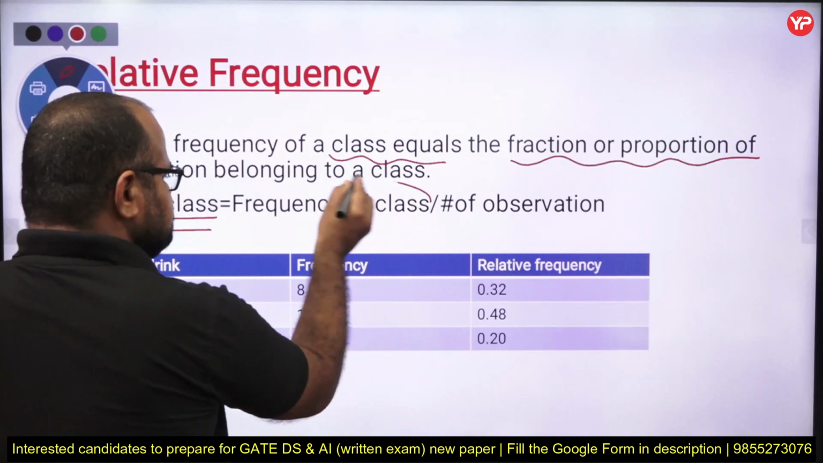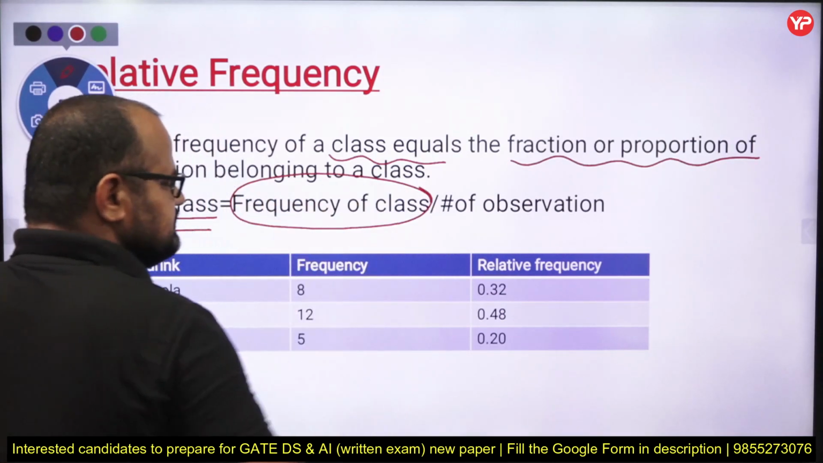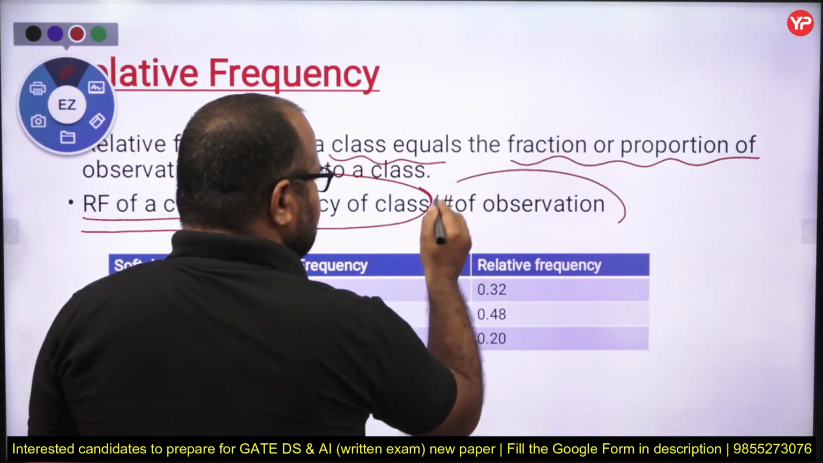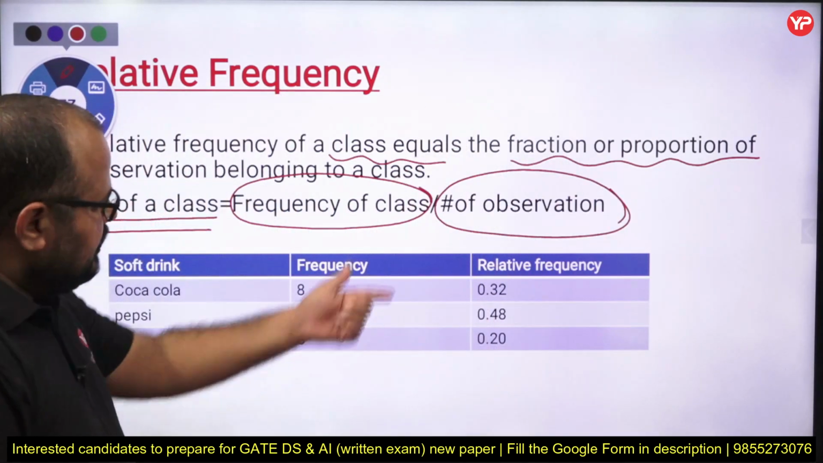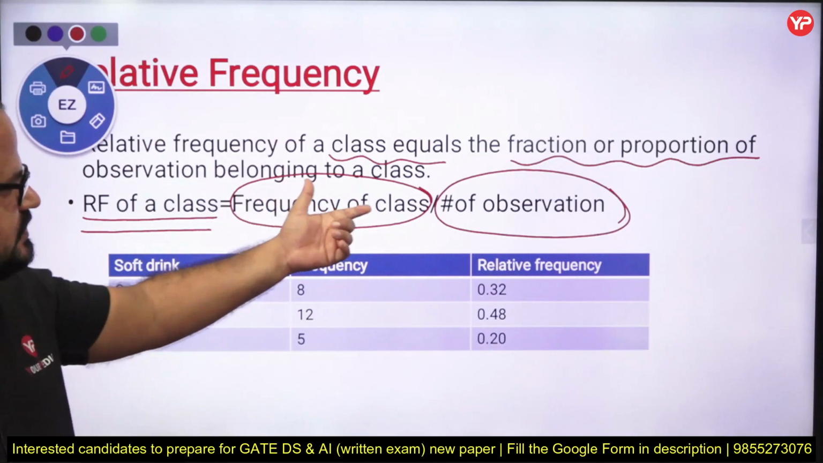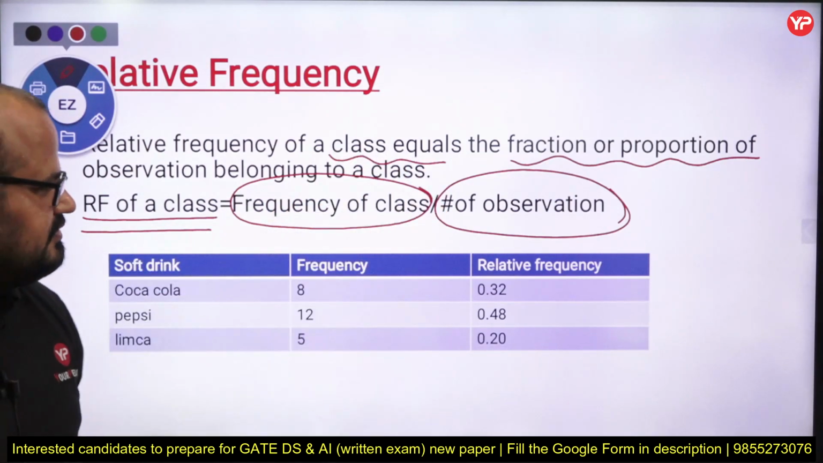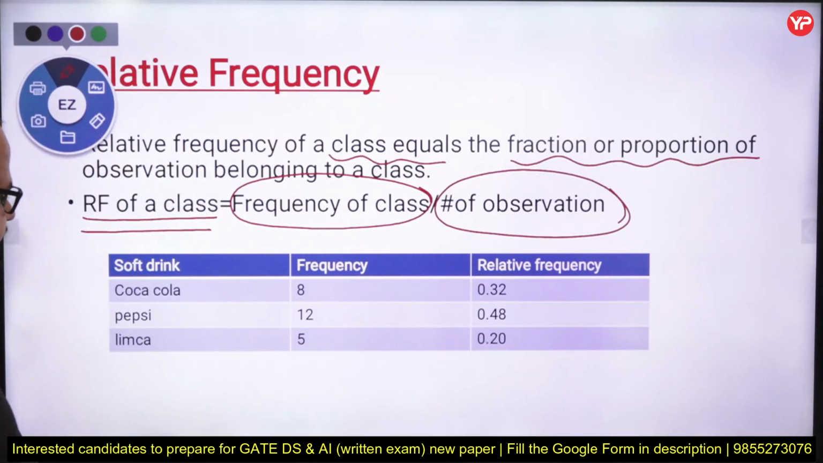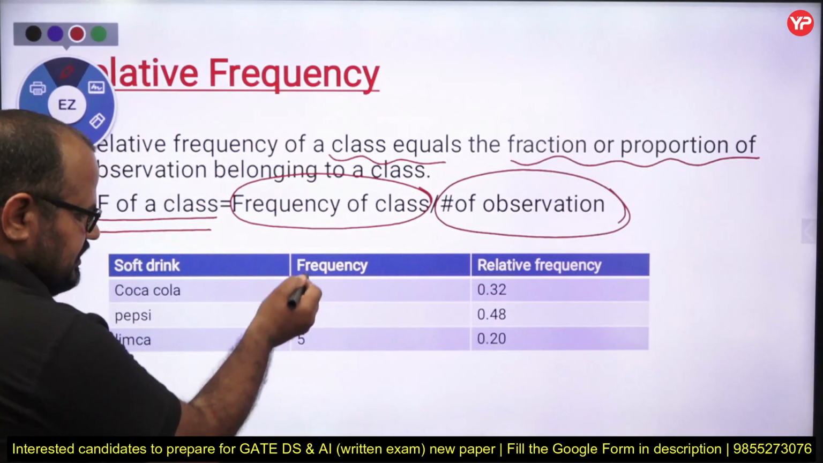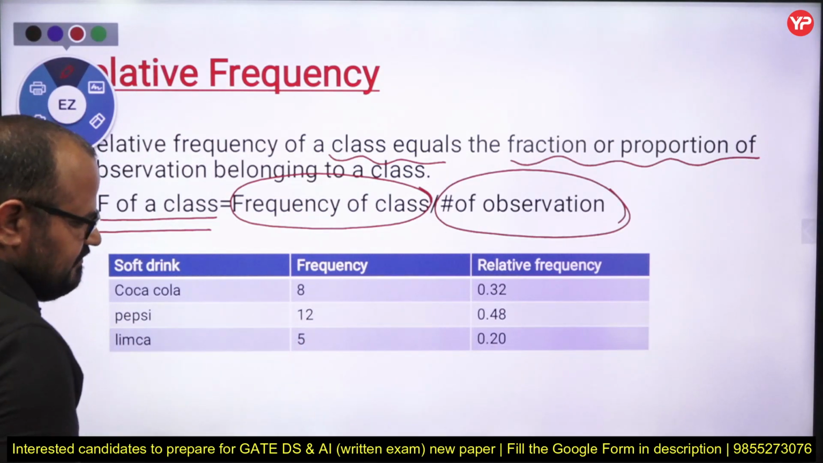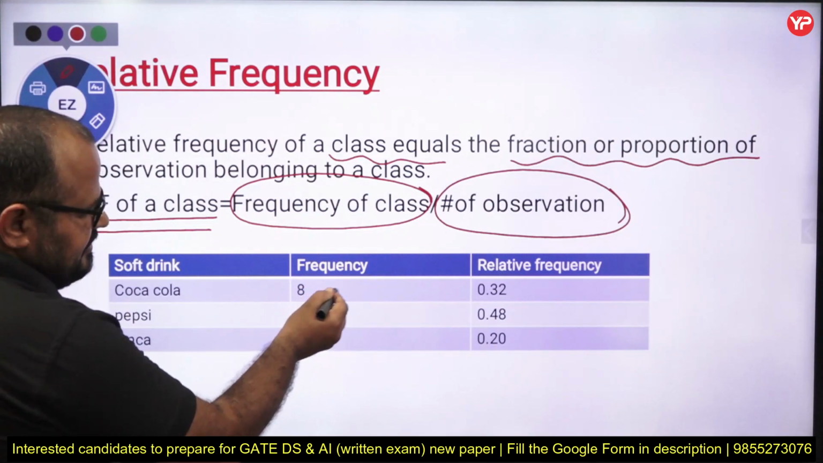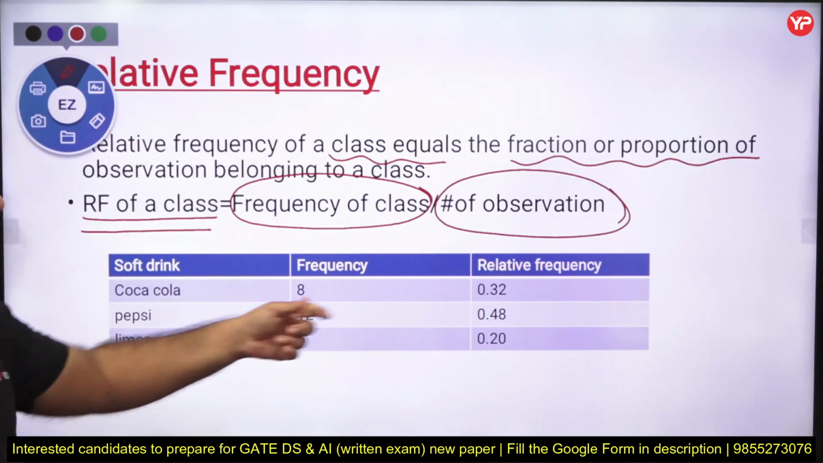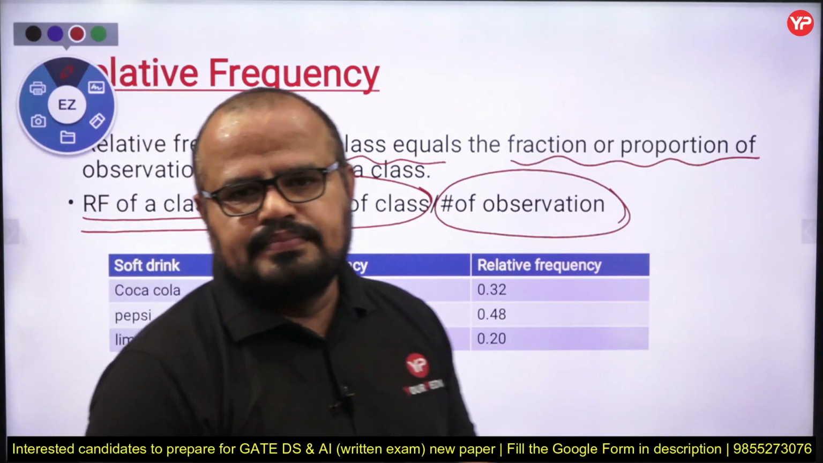What is the frequency of a particular class in my data set, and how many observations are in my data set? If we divide the frequency of the class by the number of observations, I get the relative frequency. See my dear students, I know that the total number of observations is 25, and if I divide 8 by 25, I get the relative frequency of Coca-Cola, which is 0.32.